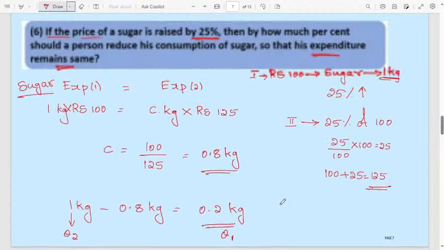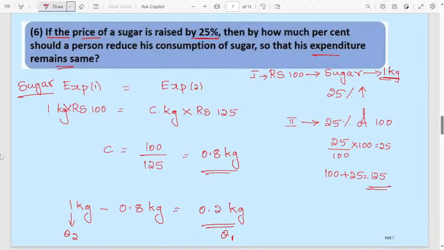Once again I will explain in a shorter way, because I explained the lengthy one. Very easy. If the price of sugar is raised by 25%, how much percentage should a person reduce his consumption of sugar?